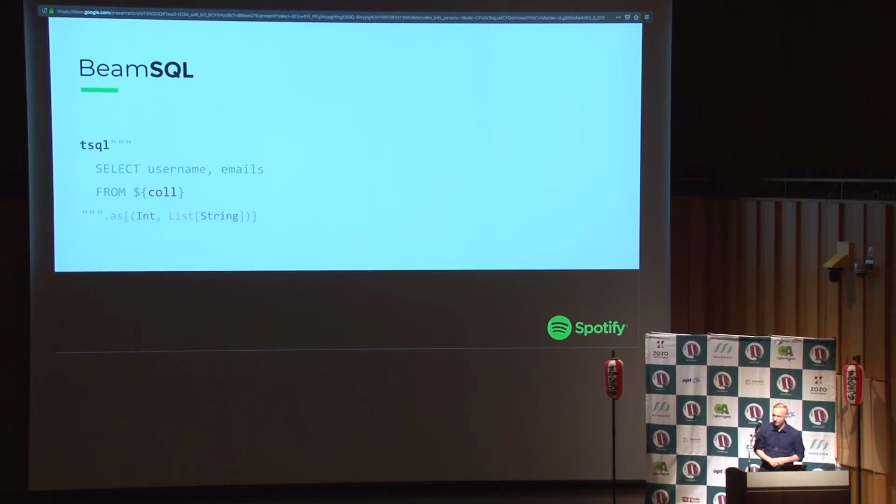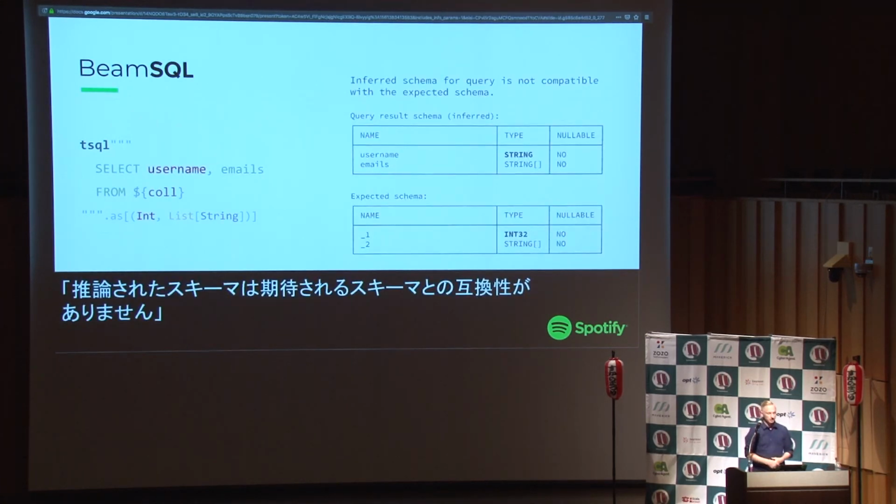Yes, see, that's a very trivial mistake that you can make. And it took a few seconds to a lot of people to see it. So indeed, I say username, I want to select username, and I want a string, and I want an int, but username is a string, so that can't possibly work. And again, the compiler is going to tell me, well, username is a string, and you expect an int, not going to work. Sorry, need to fix that.